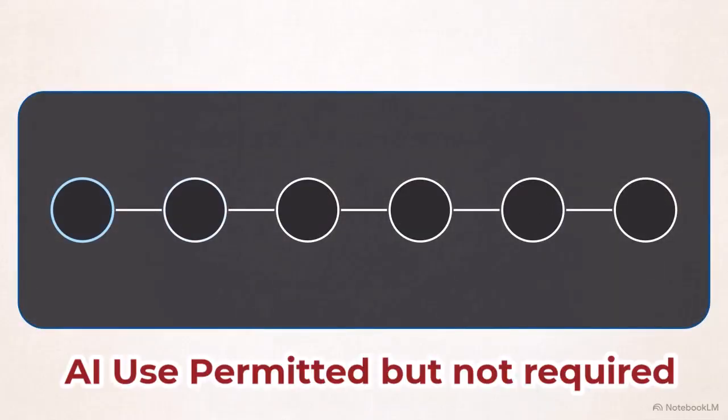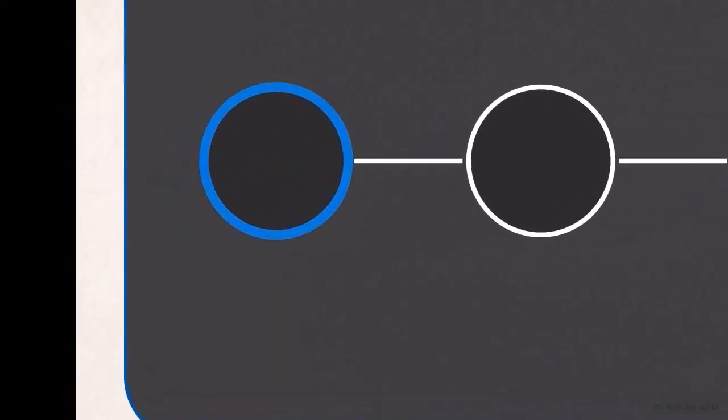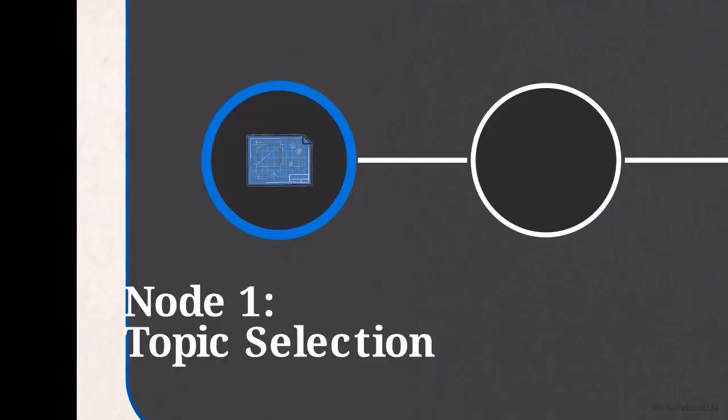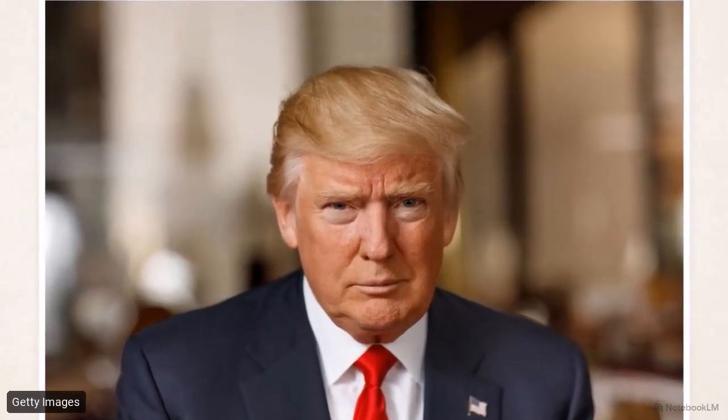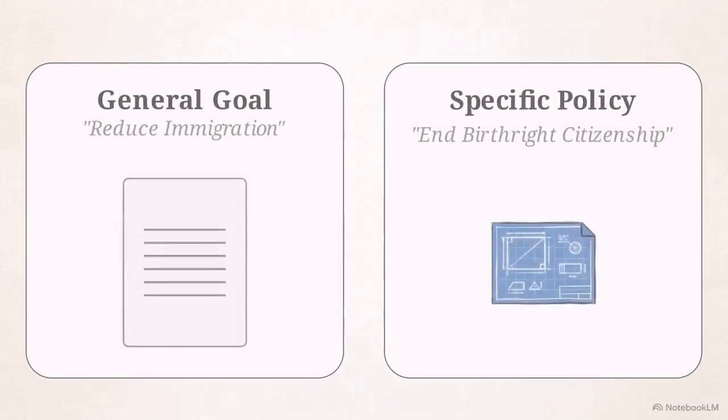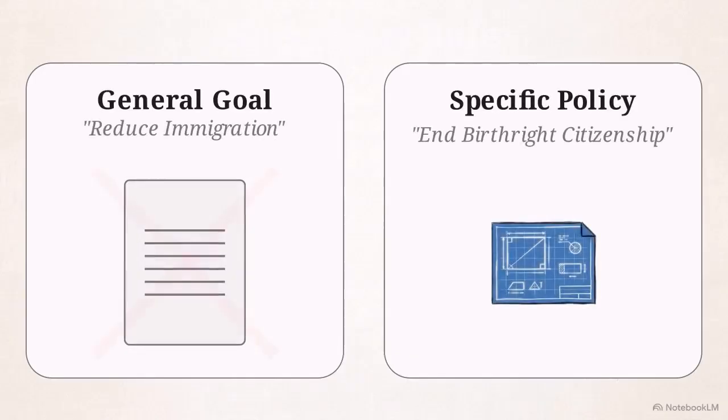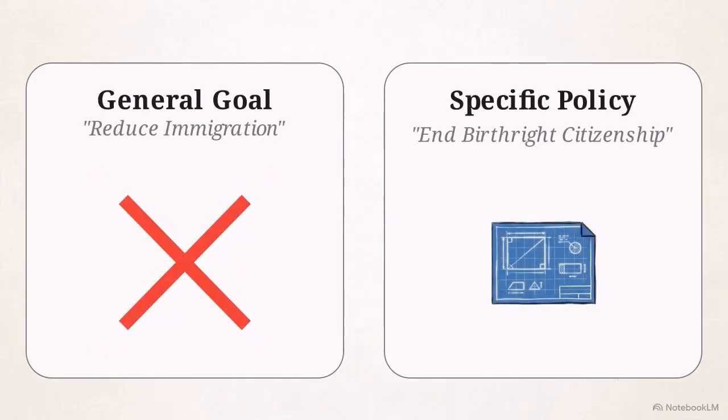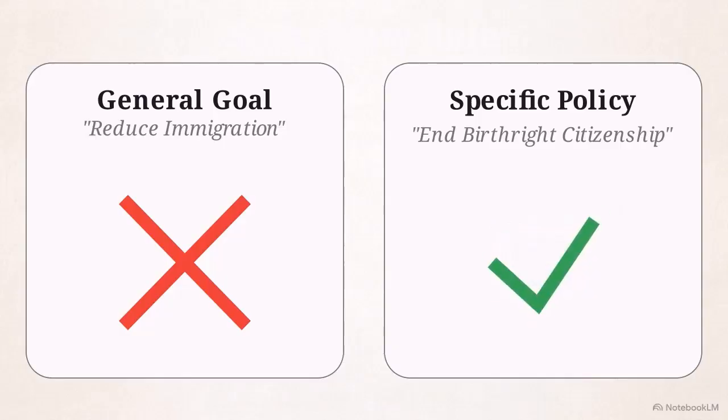It is a sequential, 6-step pipeline engineered to systematically trap and expose AI hallucinations. The process begins at Node 1, topic selection. The first constraint is strict. Your paper must focus entirely on a specific action proposed or undertaken by Donald Trump during his second term. You must adhere to the specificity rule. A general ambition like reducing immigration is invalid. Ending birthright citizenship is a specific, testable policy.